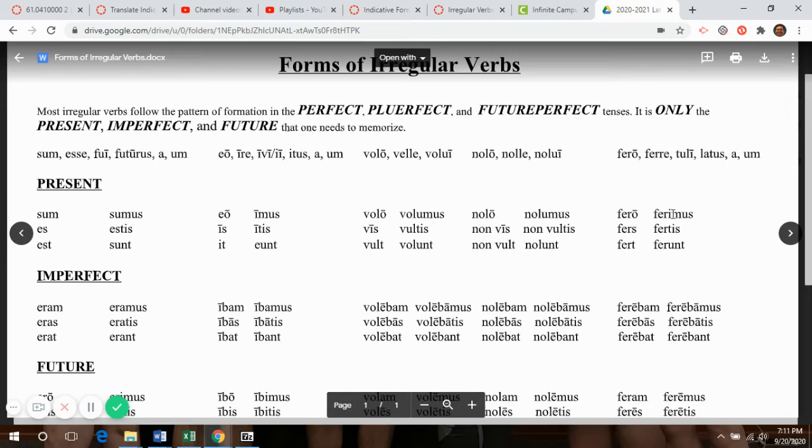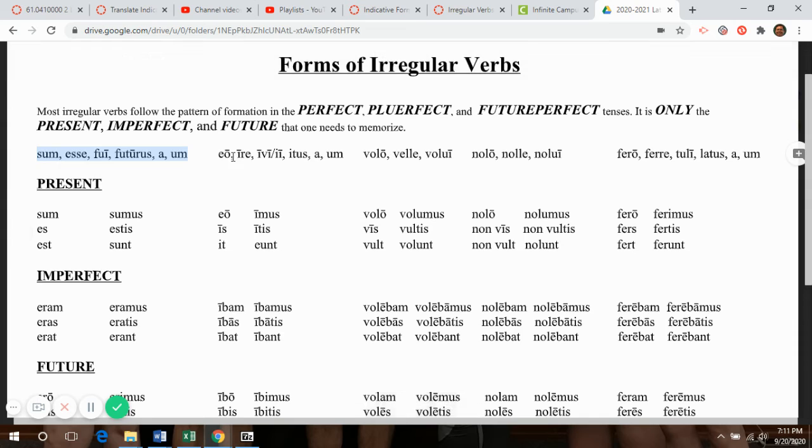This is a quick review for irregular verbs. In Latin, there are not that many irregular verbs. The ones that we have encountered so far in Latin 1, here at the beginning of Latin 2, include what you see with the principal parts at the top. Sum, esse, fui, futurus, which means to be.